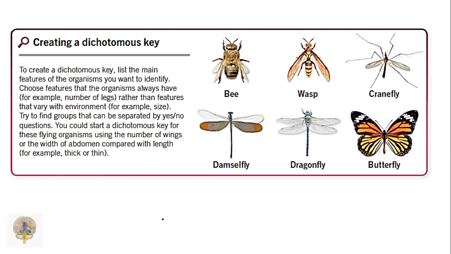You could start a dichotomous key for flying organisms using the number of wings or width of abdomen compared with the length, for example thick or thin. Damselfly, bee. Dragonfly, wasp. Butterfly, crane fly. Like this you can create a dichotomous key.